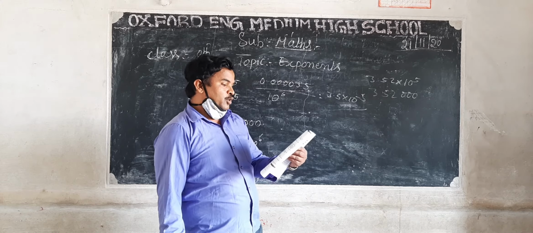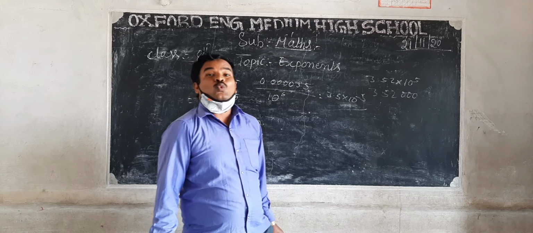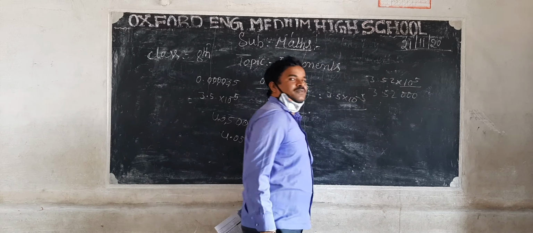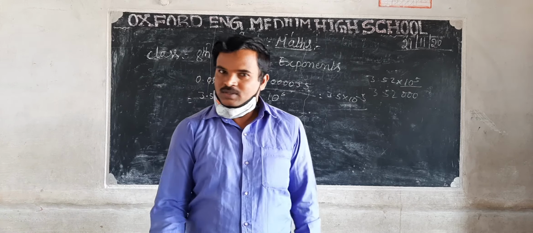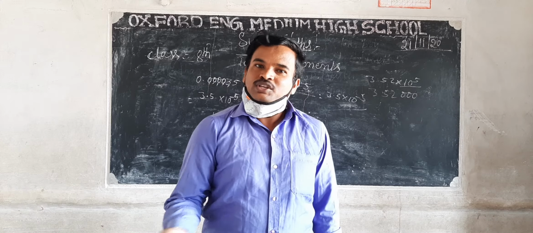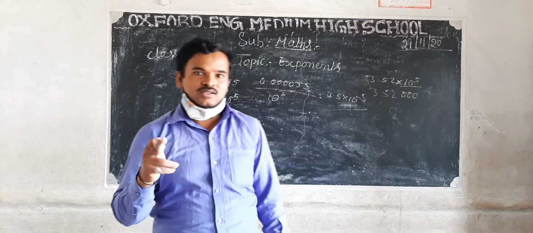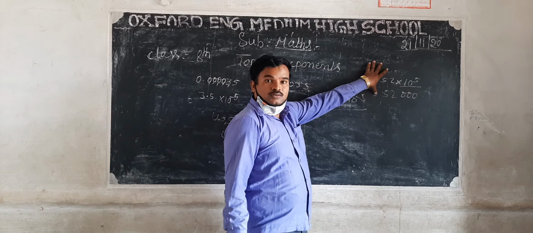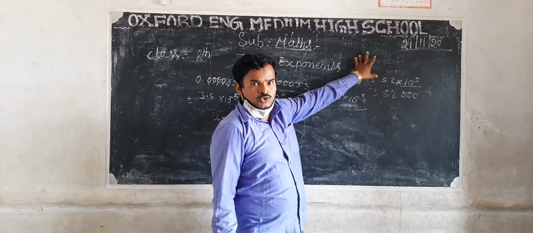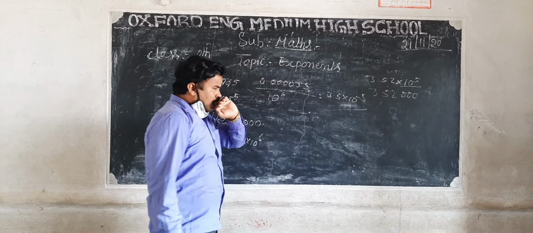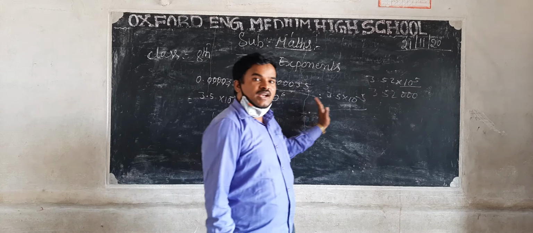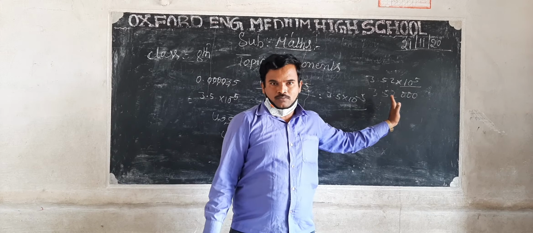So 3.52 is multiplied with 1 lakh because 10 to the power of 5. How many zeros in a lakh? 5. Clear? So that's why you take it like this. So this is standard form and this one is usual form. Understood? This is the only difference between standard form and usual form.